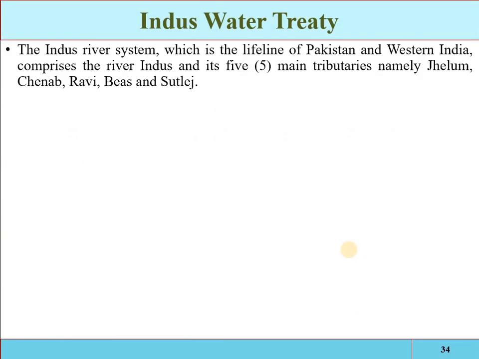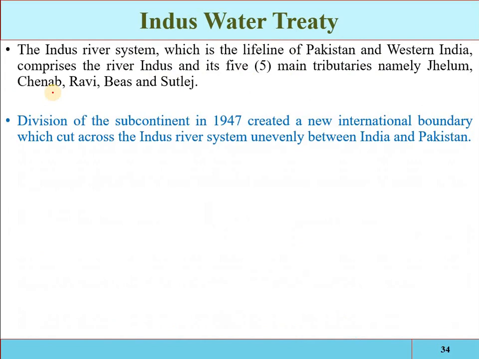Now, the Indus Water Treaty. Again, that is also one of the problems, that most of Pakistan's Indus River water is coming from the eastern side, which is the lifeline of Pakistan. There are majorly 5 tributaries, the Jhelum, the Chenab, the Ravi, Bias, and the Satluj. Now, after the division of the subcontinent into Pakistan and India, that created new international boundaries.